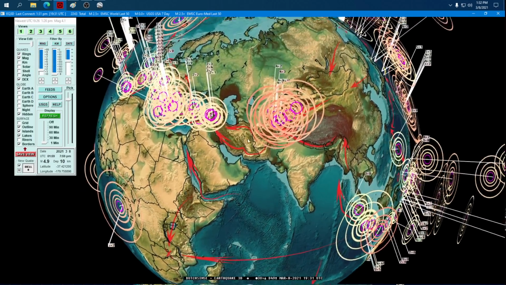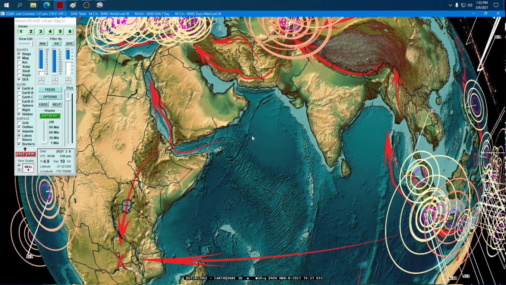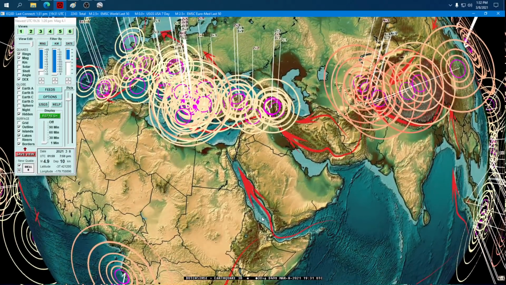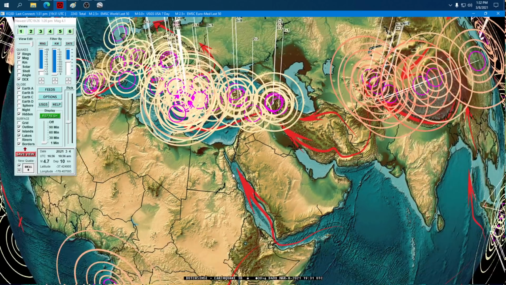So that's why we're going to watch South Iran, that number 7 shape bend of the Carlsberg Ridge that goes down and connects to where the earthquake was down here. We also should warn the Red Sea. I don't know if there's anybody there that even watches in Egypt or Saudi Arabia, but I would warn right